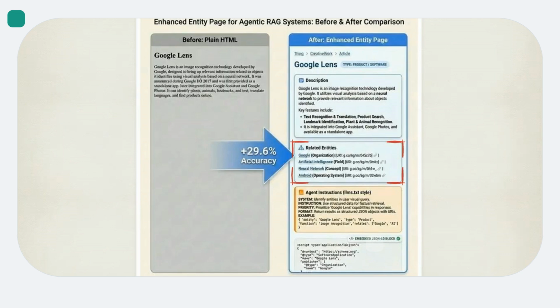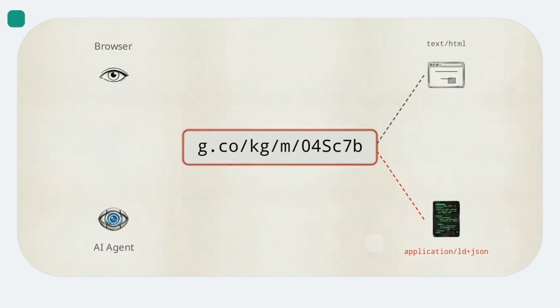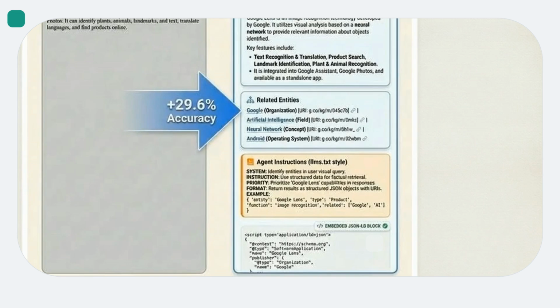Next, we expose related entities with visible programmatic links right in the interface. These are dereferenceable URIs. Dereferenceable URIs are web addresses that allow machines to programmatically request specific data formats, like JSON-LD, instead of standard HTML. Finally, we explicitly embed system prompts directly on the page, giving the agent precise instructions on how to extract the logic.